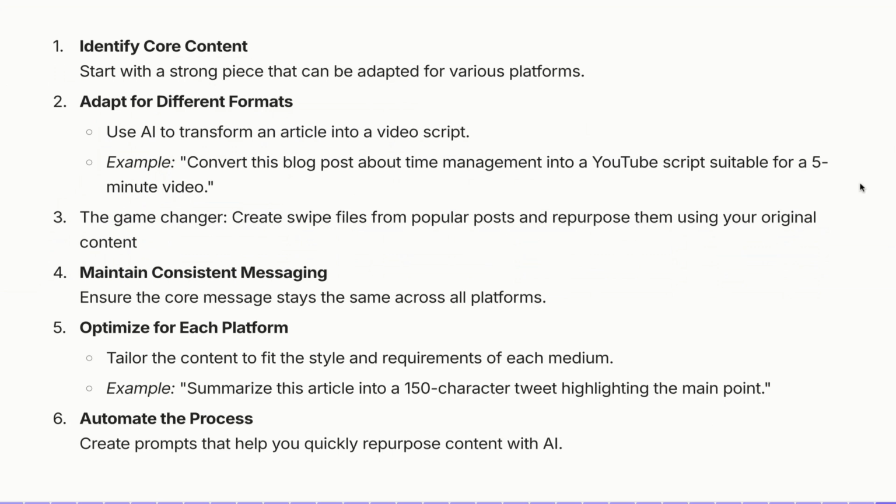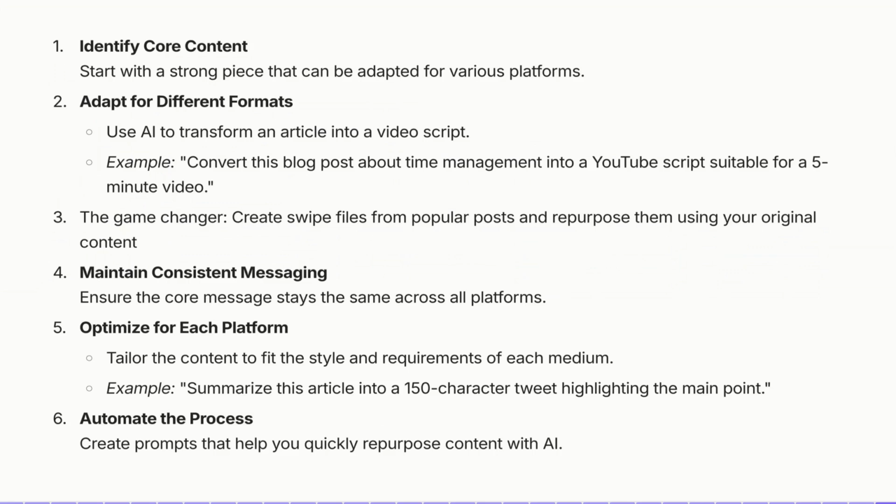The game changer in order for this to truly work is that you want to create swipe files from other popular posts, and then use those templates to repurpose them using your original content. Now you need to make sure that the messaging stays the same from your own video, because if not, the AI is truly going to hallucinate and you're going to do more editing than you are creating content.